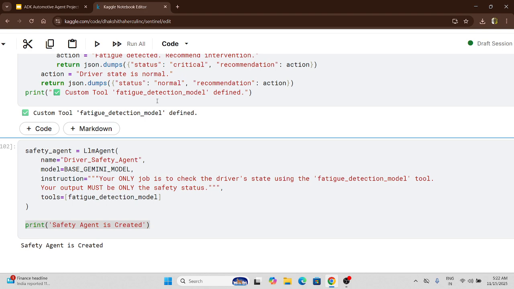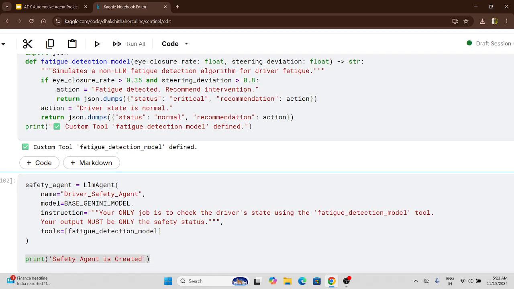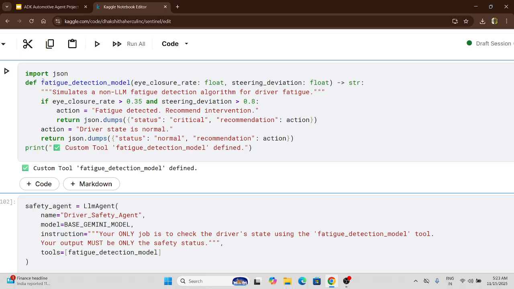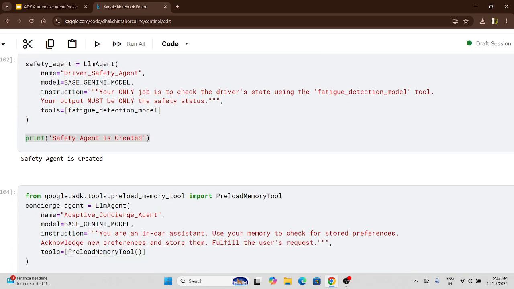LLM is a large language model agent that we are creating. The LLM agent will use the instruction. Here the LLM agent is going to check the state of the fatigue detection function and its output. The tool we have to mention here is the function that we have created.